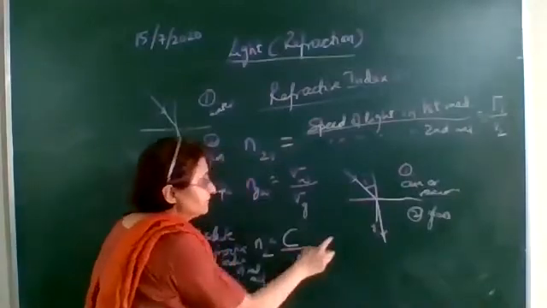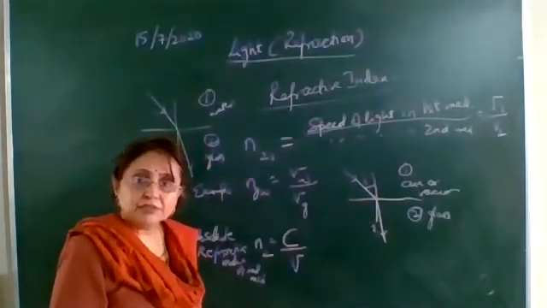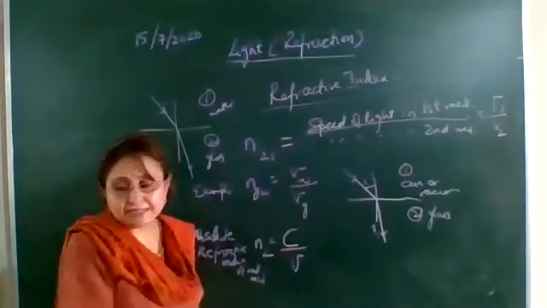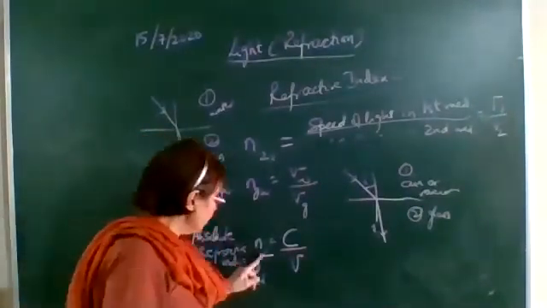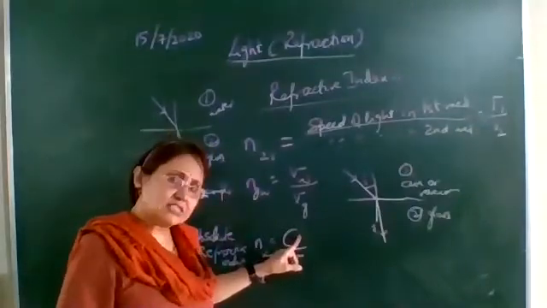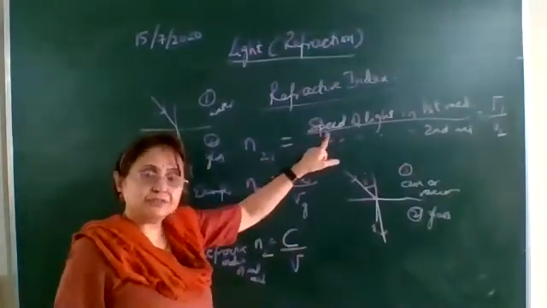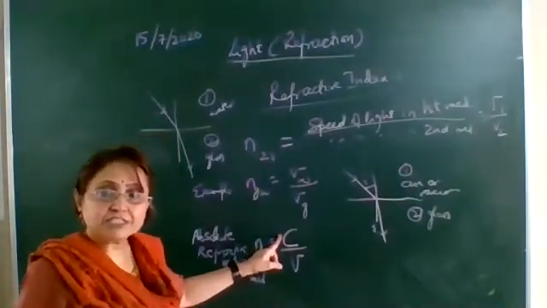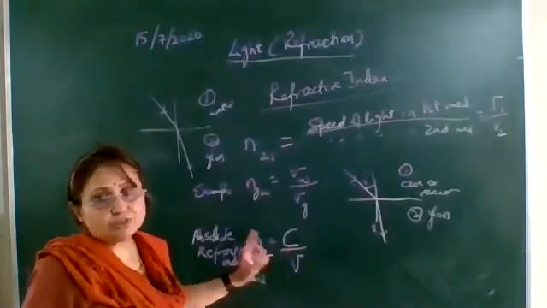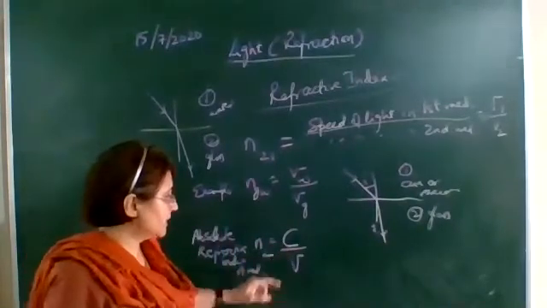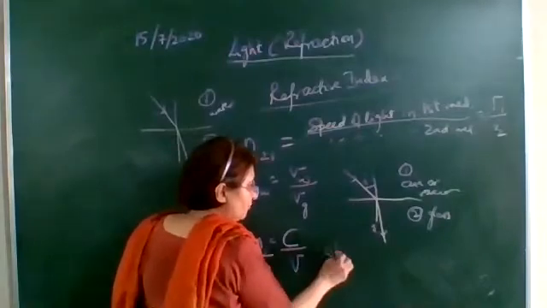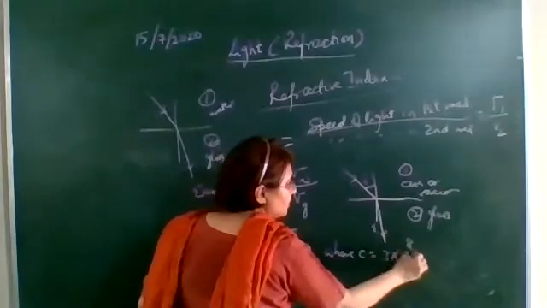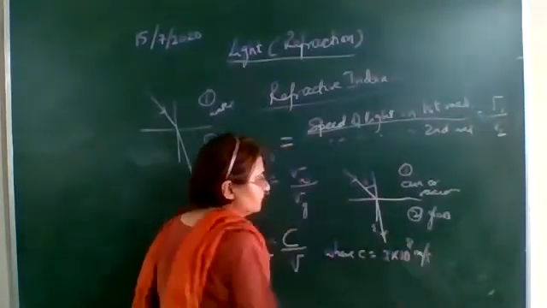Upon the speed of the light in the second medium, it may be glass, it may be water, any. So this is the speed of the light in the second medium. So absolute refractive index, the formula is the same: the speed of the light in the first medium, which here will travel with a speed C, equal to 3 into 10 raised to the power 8 meter per second, upon V. Where C is equal to 3 into 10 raised to the power 8 meter per second.